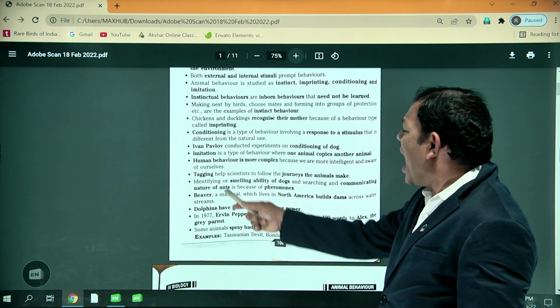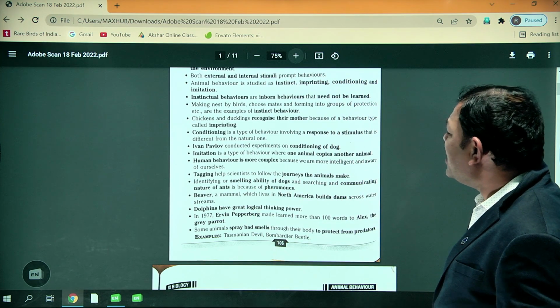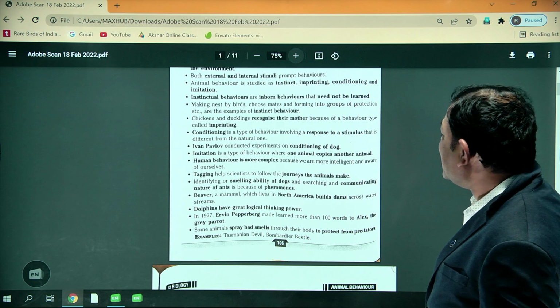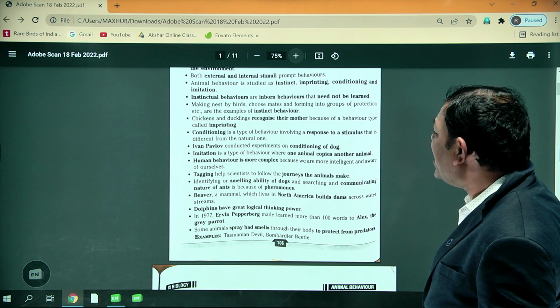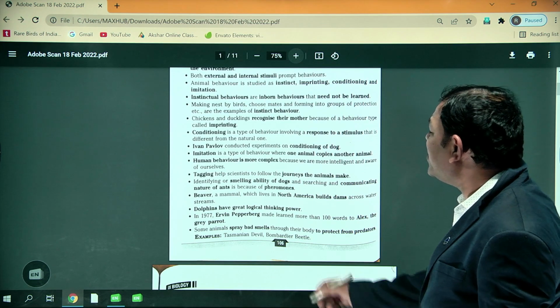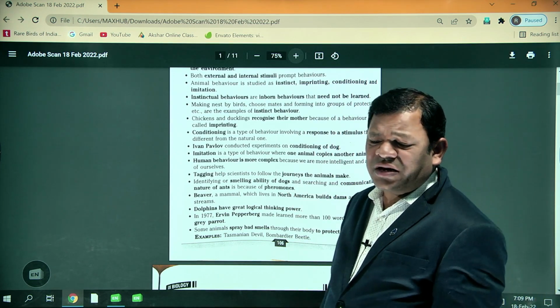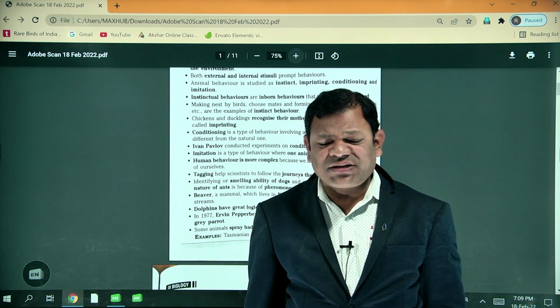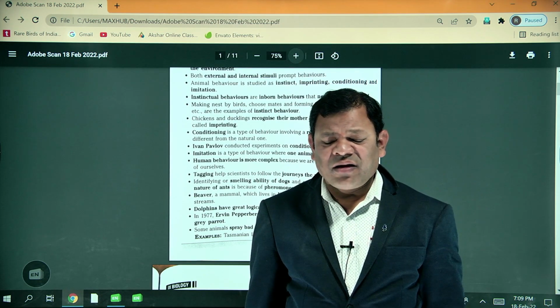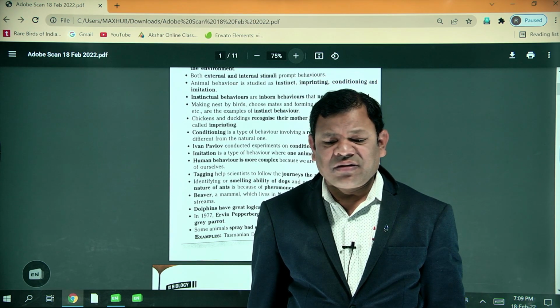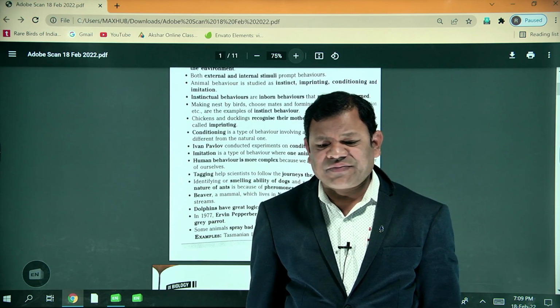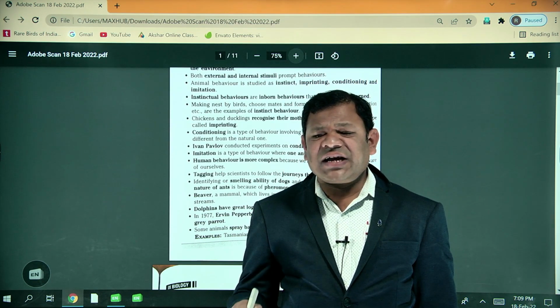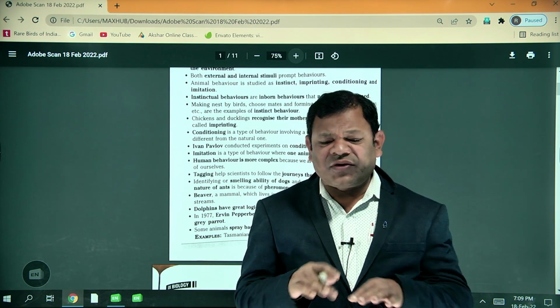Next, the smelling ability of dogs in identifying and searching, and the communicating nature of ants, is because of pheromones. Actually, you know very well. Do you know ants? Ants move one after another.